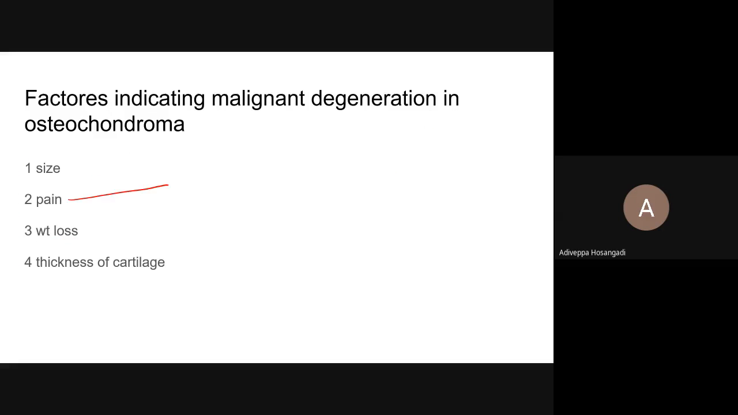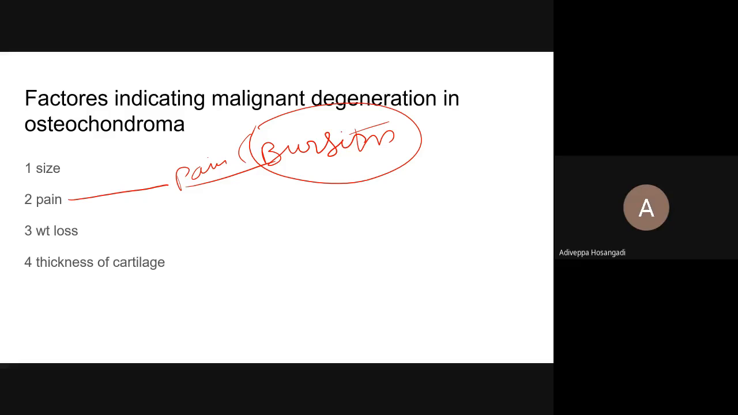See, pain, as I said, can be because of bursitis. If there is one on the side of the knee and the patient is always sitting cross-legged, he will develop a bursa. It can also cause pain. The most common cause for pain in osteochondroma is bursitis. Please remember, they will ask. So pain need not be one of these. Size can go on increasing till the child achieves maturity. Weight loss is not connected. So what is remaining? Thickness of the cartilage more than 10 millimeters.